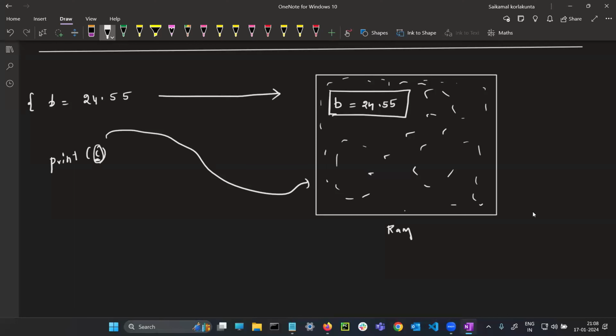If the variable C is not there, how are you calling it and how are you telling Python to print? It is illogical, yes or no? Yes, sir. It is illogical. If the variable is not there in the memory, you can't call it and you can't print. Guys, I hope you understand the relation. Calling the variable and giving it to the print condition to print, that is a perfect relation. Okay. So this is not going to happen.